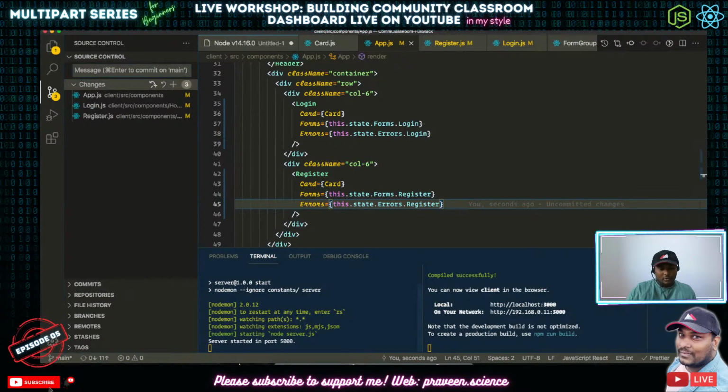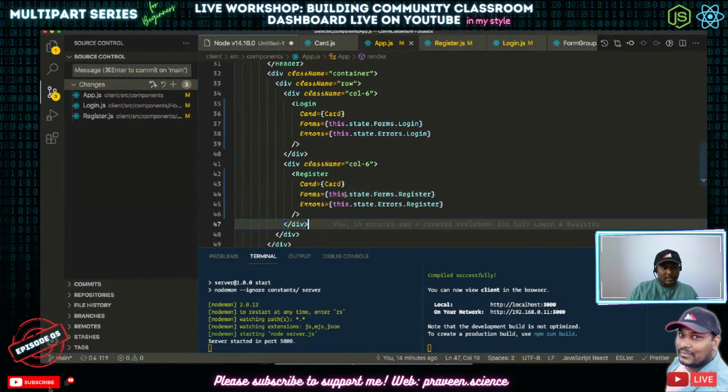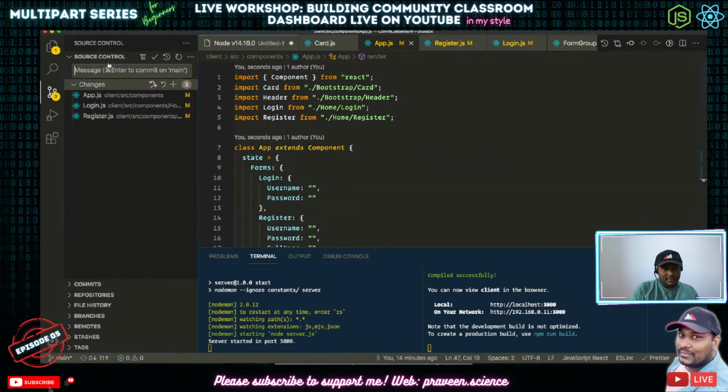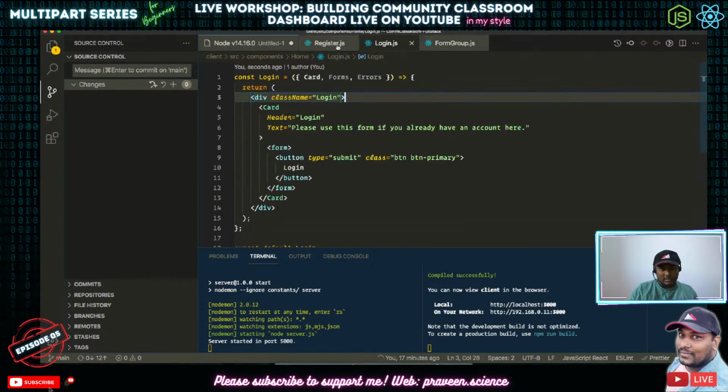So what we are going to do now is generate the forms. So far we have sent the form and error data from app to pages. Okay, so that is what we have done. Now we don't want this app, we don't want this card. We will just directly dive into this one.